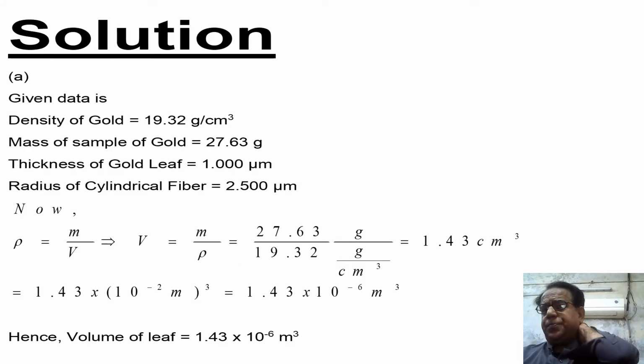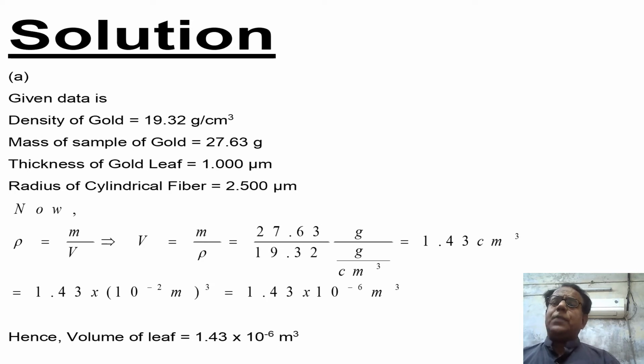Solution. Given data is density of gold, mass of sample of gold, thickness of gold leaf, radius of cylindrical fiber. Now we know that formula for density is mass over volume.